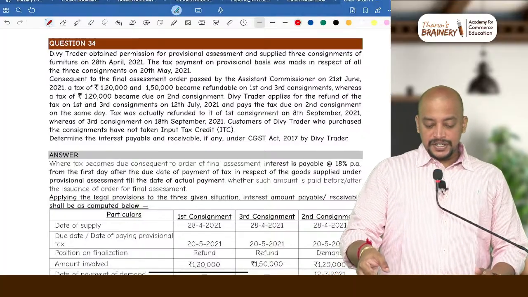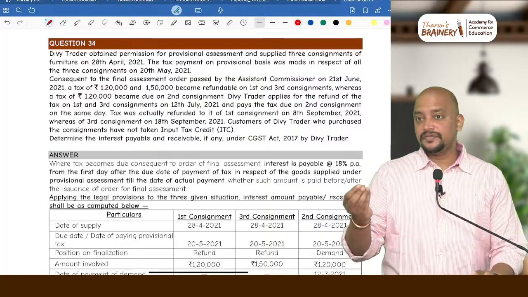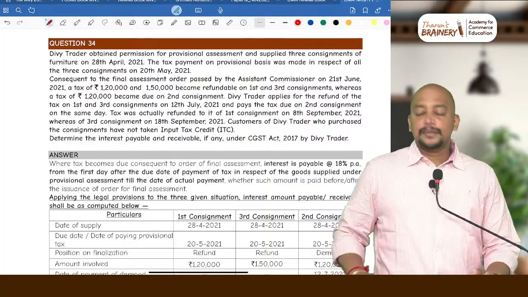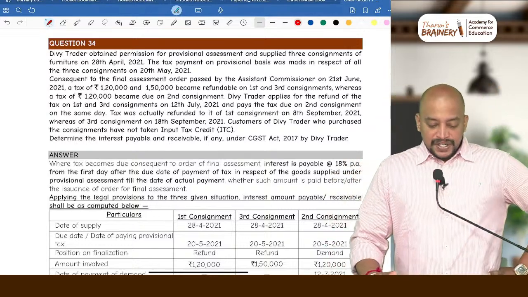So, continuation to the previous day 2. We are left with a few questions. Let's complete those questions so that this Mighty 50 gets over. Look into question number 34.